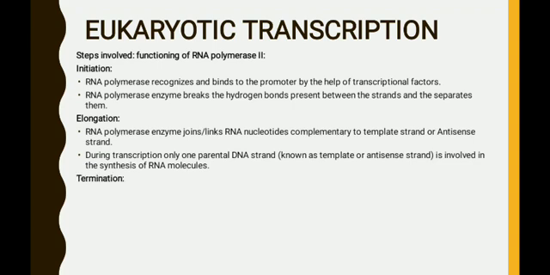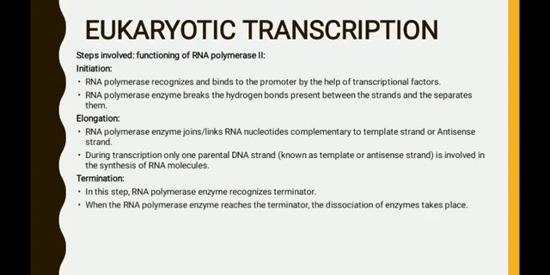The next one is termination. In this step, the RNA polymerase enzyme recognizes the terminator. When the RNA polymerase enzyme reaches the terminator, the dissociation of the enzyme takes place. It results in the release of the synthesized RNA molecule.